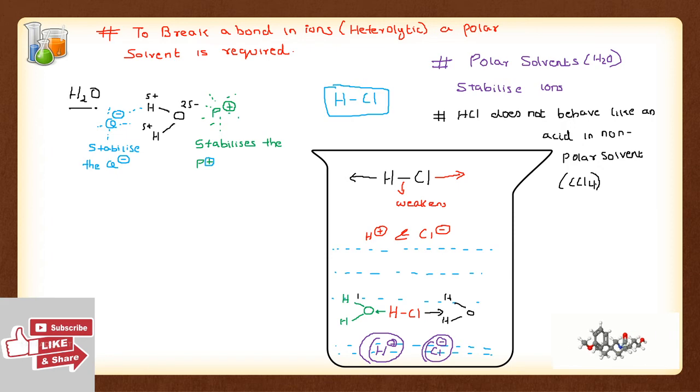Now you can understand that in a polar solvent, there are more chances for heterolytic bond fission to take place. In a non-polar solvent, there are more chances for homolytic bond cleavage to take place. So these are very, very important points.